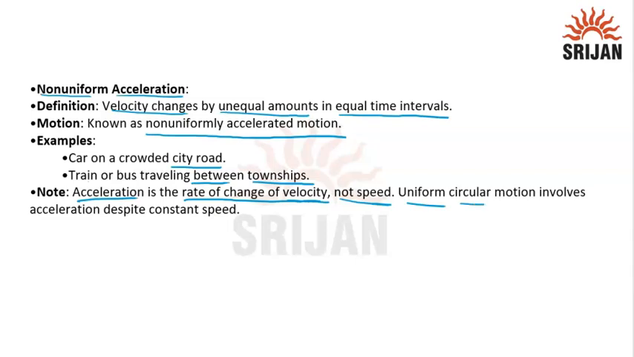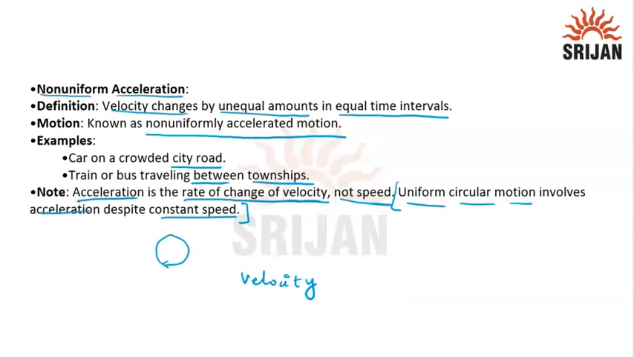Next, uniform circular motion also involves acceleration despite constant speed. This is a special kind of example. We have studied that acceleration is the rate of change of velocity. But while an object is moving in a circular motion, the speed is constant. So it seems there is no change of velocity. But this statement is not correct. Velocity is changing.